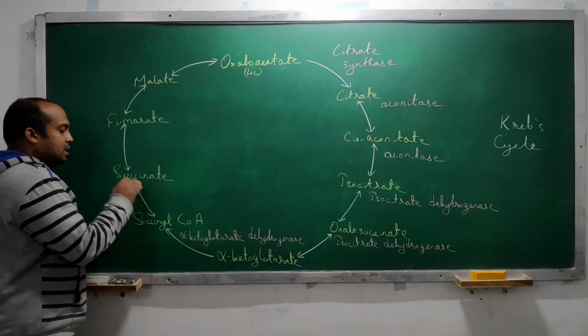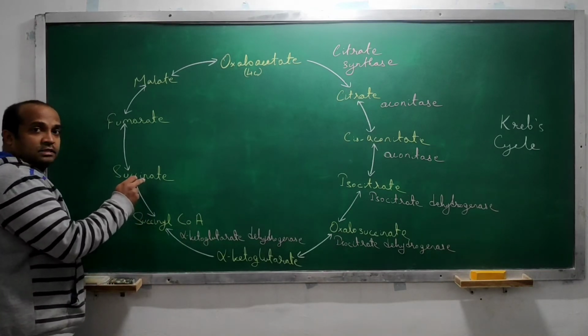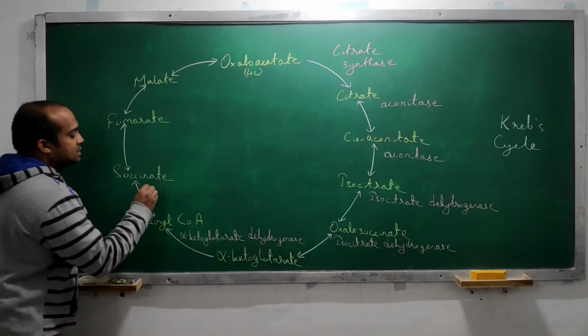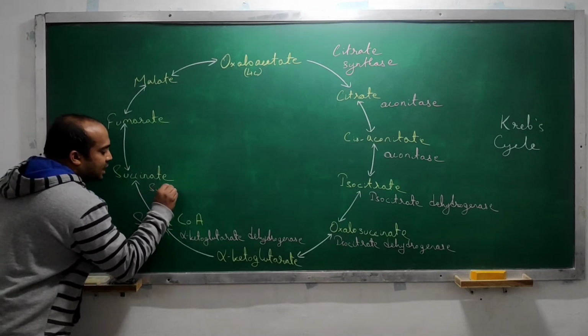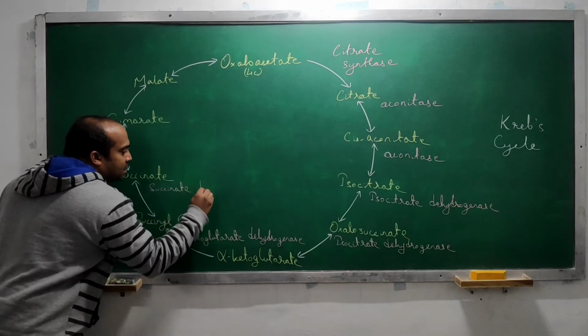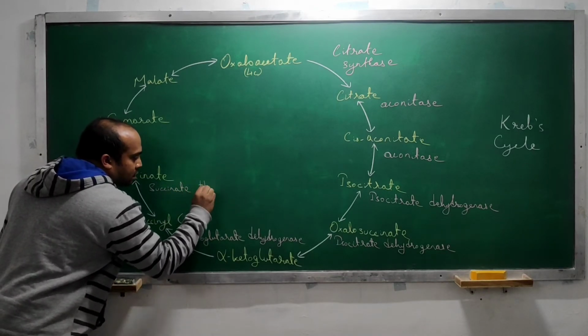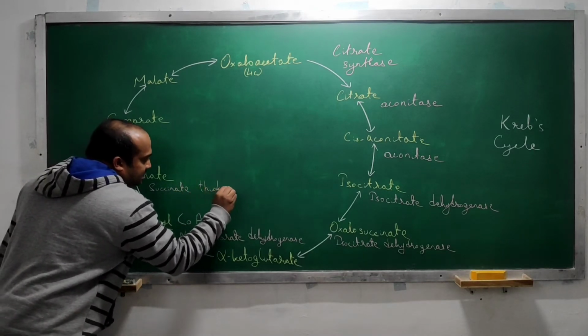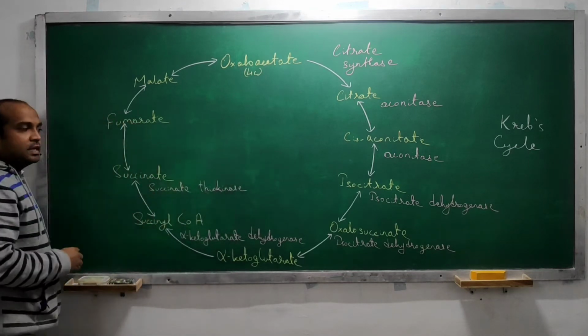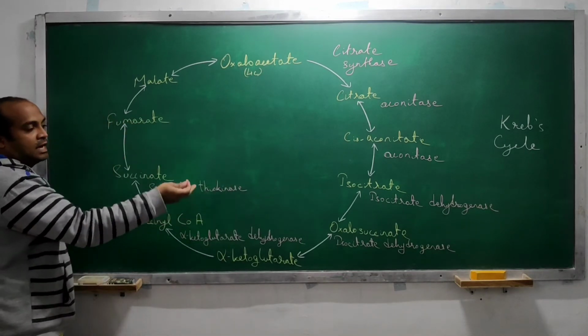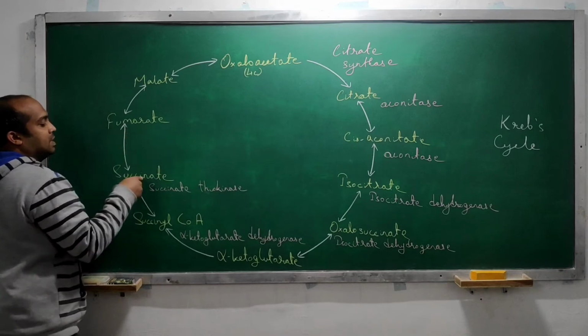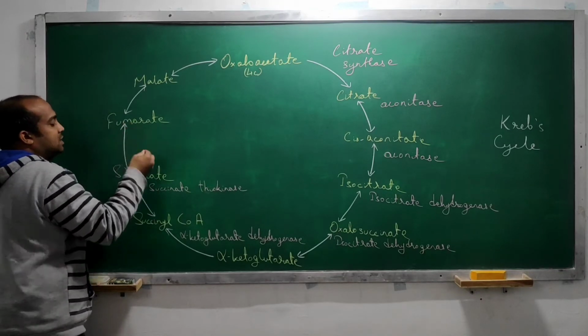Then here, the name of the enzyme carrying out this process is succinate thiokinase. Then here again the same kind of enzyme, a dehydrogenase type of enzyme, and here the substrate is succinate.